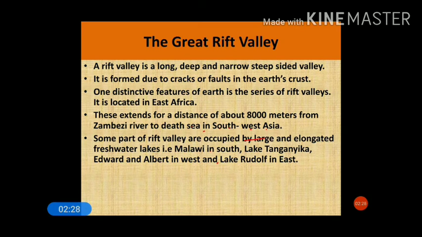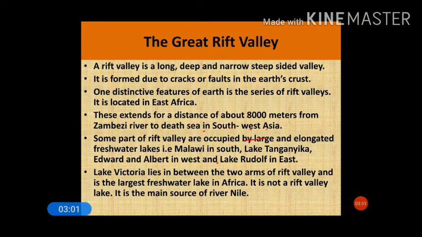Some parts of the rift valleys are occupied by large and elongated freshwater lakes. Some of the important freshwater lakes are Lake Malawi in the south, Lake Tanganyika, Lake Albert in the west, and Lake Rudolph in the east. These important freshwater lakes are located in the middle of the great rift valleys. Now, importantly, note Lake Victoria